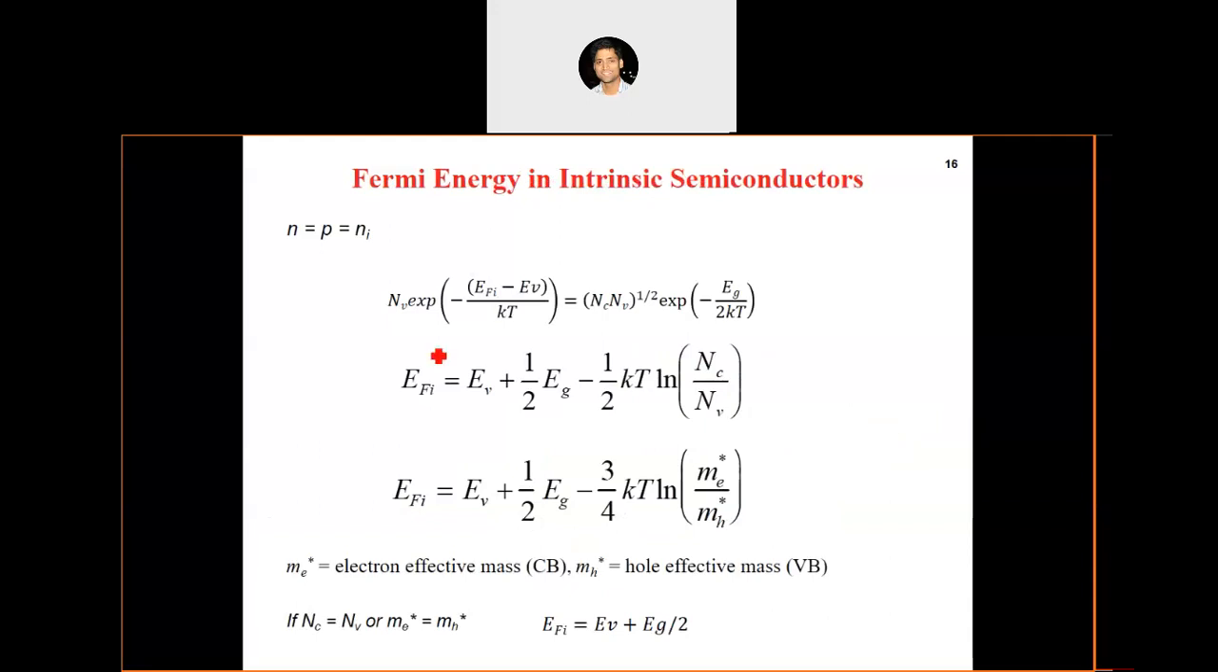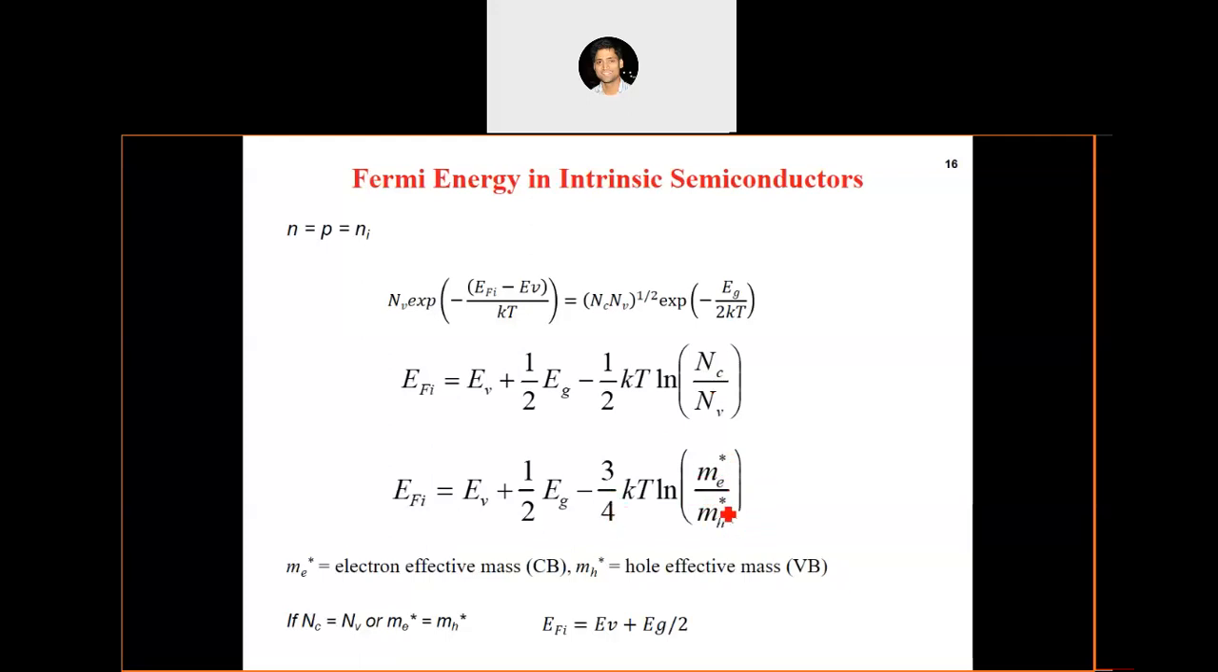Now, in an intrinsic semiconductor we know that n is equal to p, and that should be equal to ni. So if we equate these two expressions, this is the expression for hole concentration and we are equating that with ni. Then we get EFi equal to EV, the valence band edge, plus half of the band gap, minus half kT ln NC by NV. Similarly, if we equate n equal to ni, we get the same thing, simply replacing NC by NV with me star and mh star.